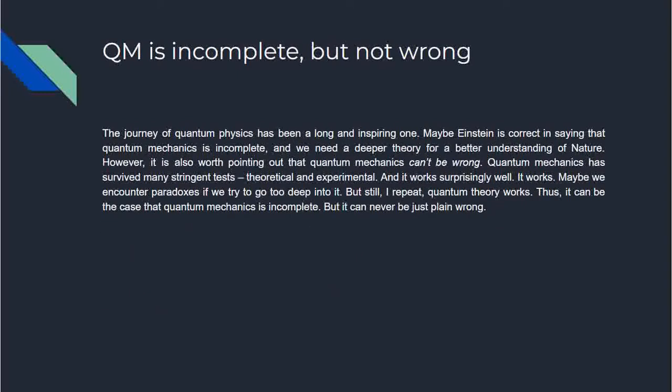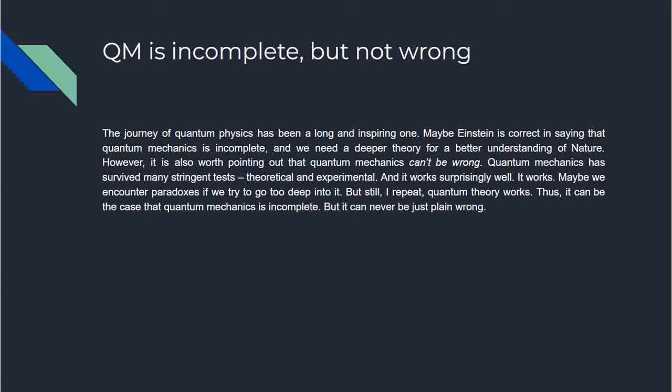QM is incomplete, but not wrong. The journey of quantum physics has been a long and inspiring one. Maybe Einstein is correct in saying that quantum mechanics is incomplete, and we need a deeper theory for a better understanding of nature. However, it is also worth pointing out that quantum mechanics cannot be wrong. Quantum mechanics has survived many stringent tests, theoretical and experimental, and it works surprisingly well.